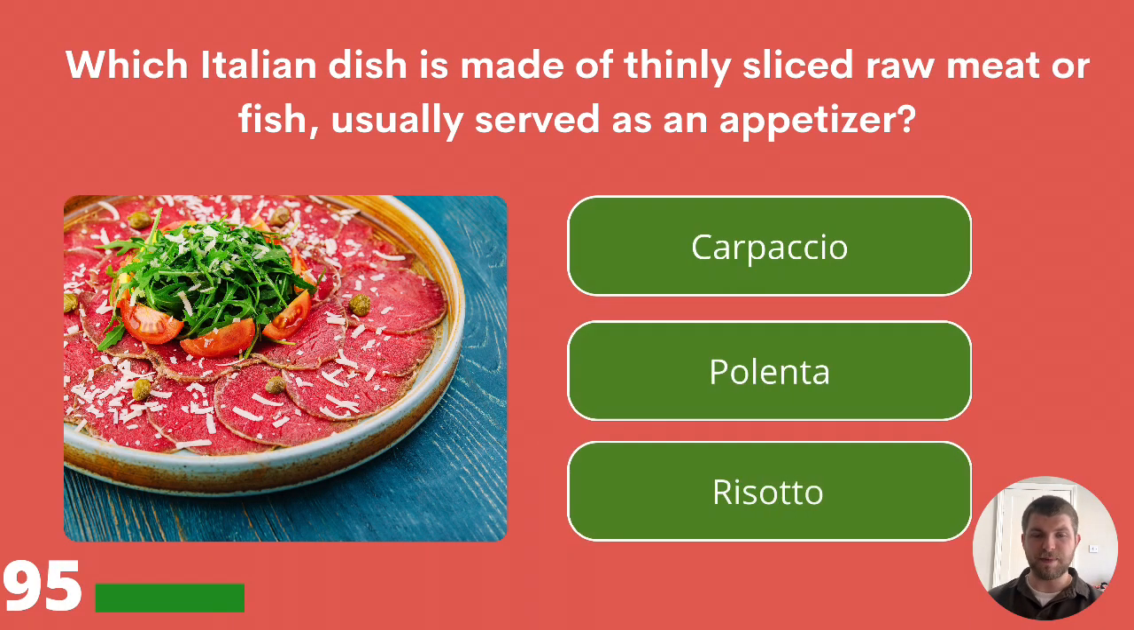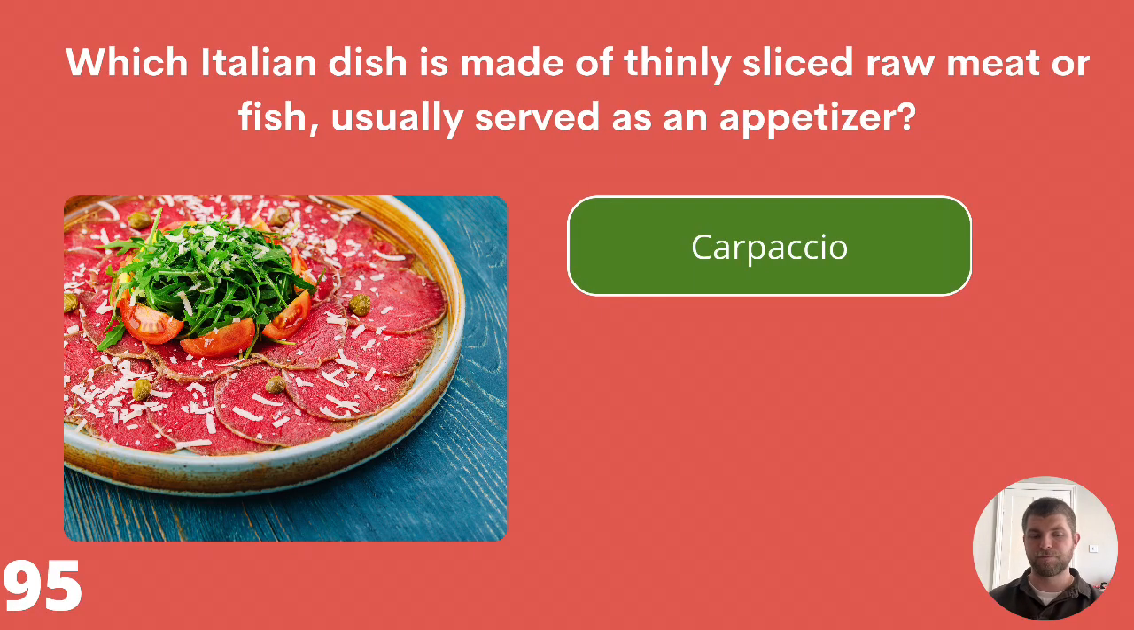Which Italian dish is made of thinly sliced raw meat or fish, usually served as an appetizer? Carpaccio, polenta, or risotto? The answer is carpaccio.